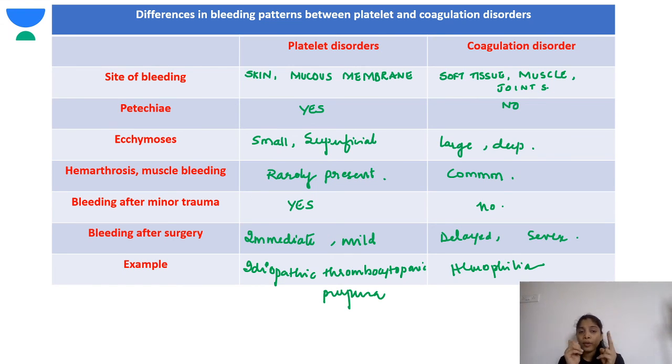Now, two very important things: bleeding after minor trauma and bleeding after surgery. Minor trauma bleeding is very common in platelet but not in coagulation disorder. But bleeding after surgery, for platelet disorder, is mild and immediate, while for coagulation disorder it is delayed. It will take 1 to 2 days for bleeding, and it is often a severe bleed. So that you should remember. The best example for platelet disorder is idiopathic thrombocytopenic purpura, and for the coagulation disorder, it is hemophilia. So this you have to keep in mind.